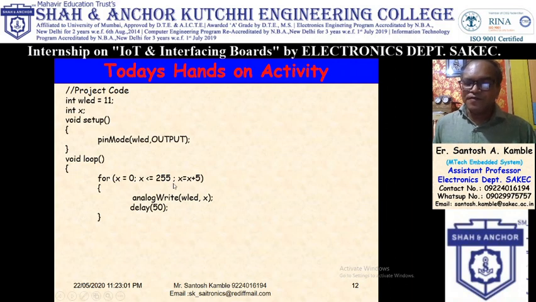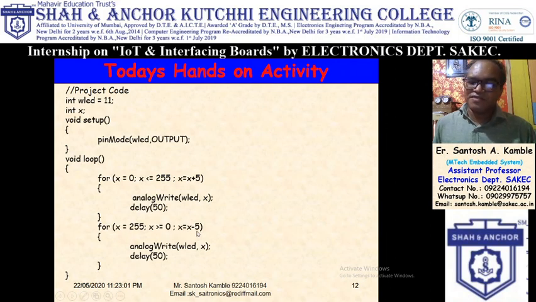Now after 255 I have to reduce the brightness, and for that I am using this loop. So my initial value is maximum 255 and until it becomes 0 you have to send it, and after every iteration we have to decrement it by 5. So in this we are incrementing by 5, in this we are decrementing duty cycle by 5. So same programming is there, only initial values are changed. So this program will increase the duty cycle which will increase the brightness of LED, and this program will decrease the duty cycle which will decrease the brightness of LED.